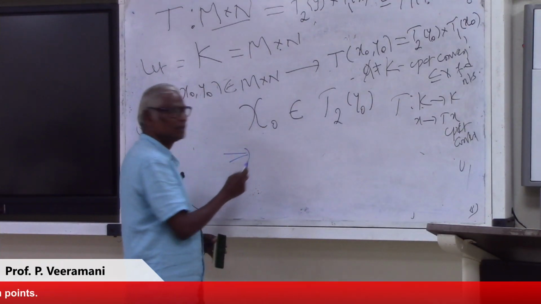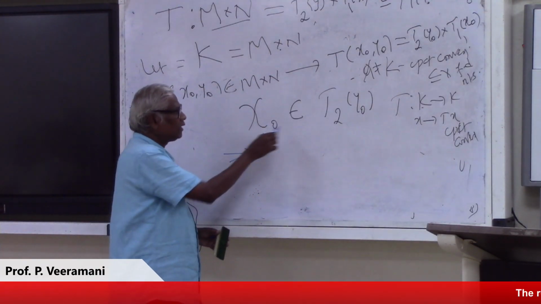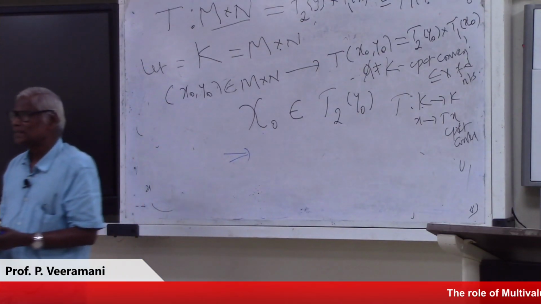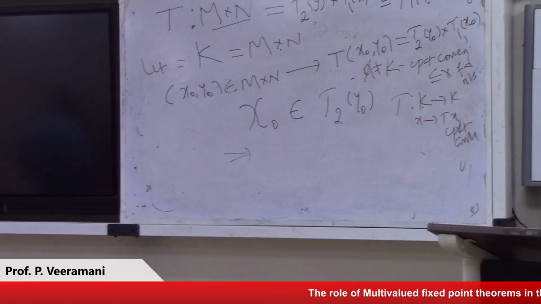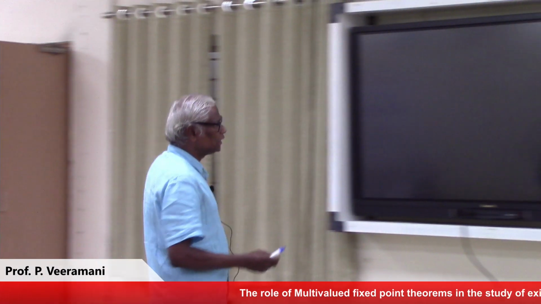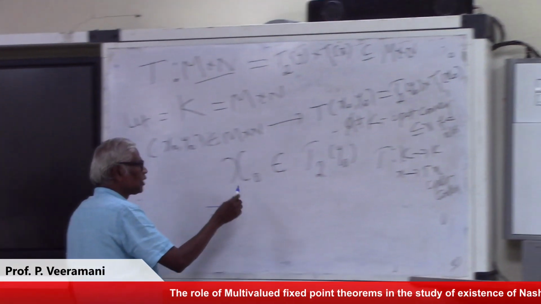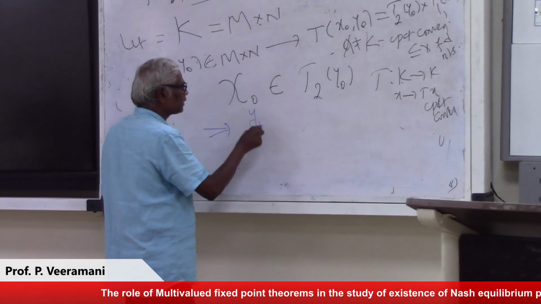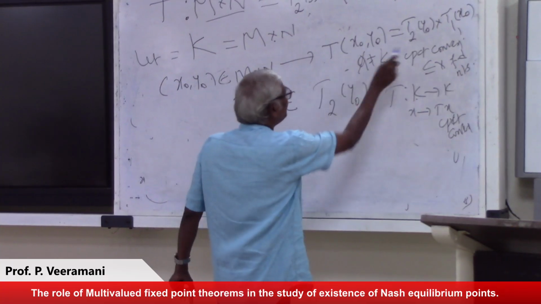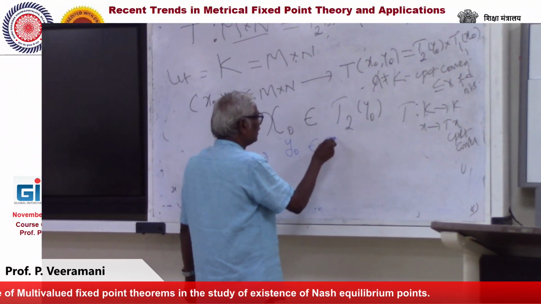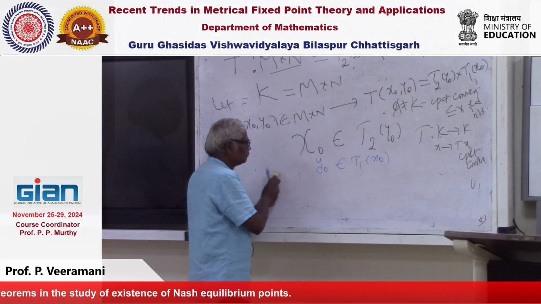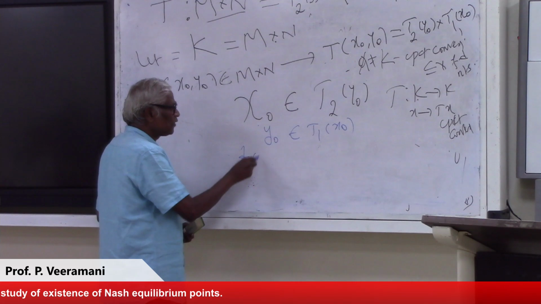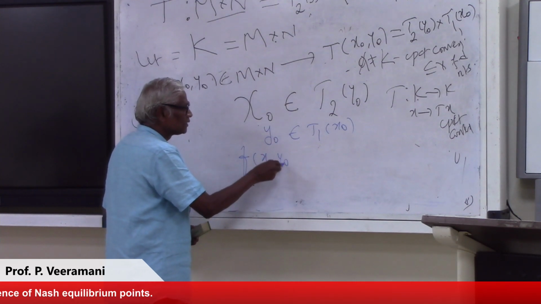What does this imply? X naught belongs to T2 of y naught means both: x naught belongs to T2 of y naught, and y naught belongs to T1 of x naught. So this implies f of x naught y naught.